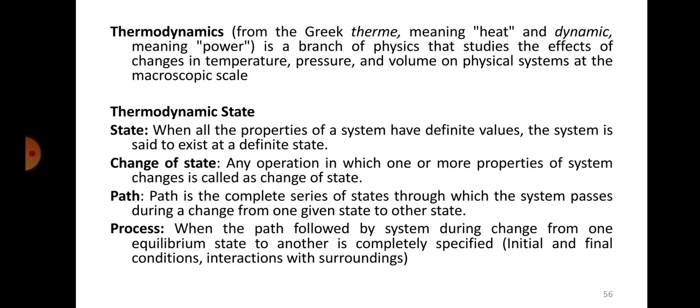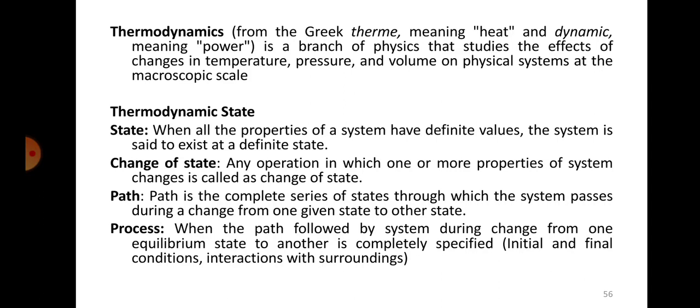So if you take that particular line, then that is called as a path from 1 to 2. It can be a straight line, it can be a curve, or it can be an upward curve or a downward curve. So it depends on how the temperature and pressure values have changed. So that is called as a path from state 1 to state 2. What is the path in which it has traveled?